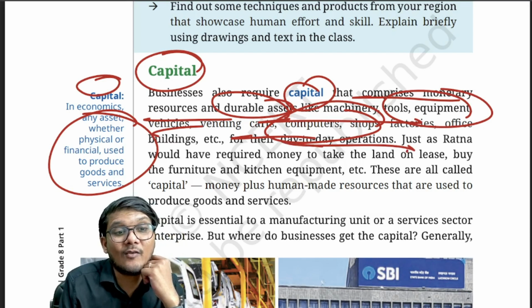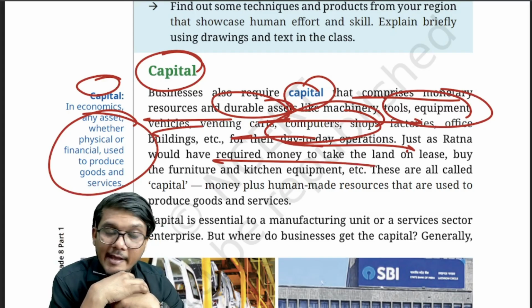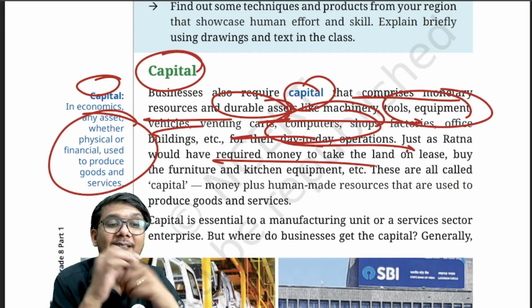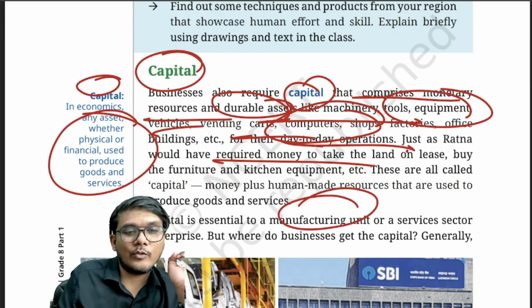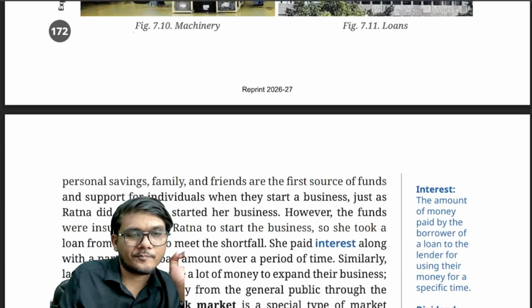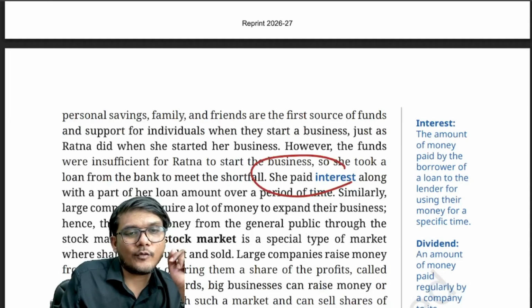Just as Ratna would have required money to take the land on lease and buy the furniture and the kitchen equipment, etc., any other business also requires capital. So it is essential to the manufacturing or the creating unit of a business. I hope this is clear. But when you take capital like Ratna, you have to pay an interest.